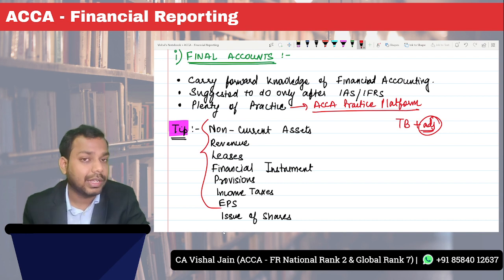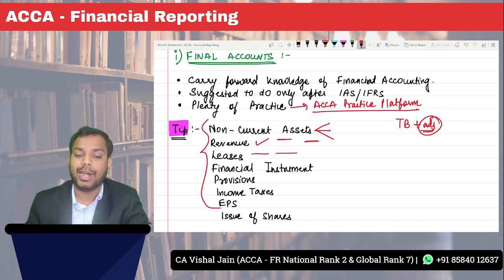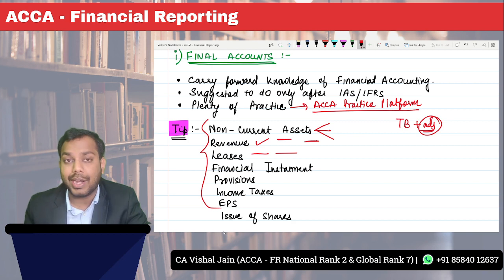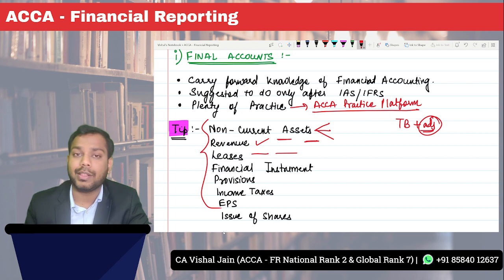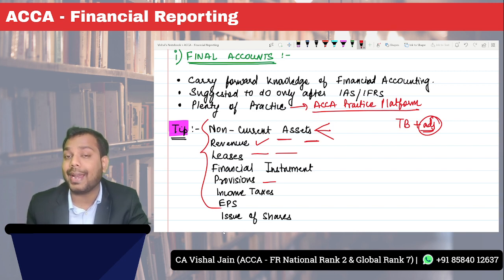Okay, so generally these are the standards which get tested in the final accounts. It can be the case that other standards can also be tested. Okay, but generally these are the adjustments. Non-current assets, either revaluation of the non-current assets or depreciation or impairment. If it comes to revenue, the revenue recognition over time or at a point in time. When it comes to leases, recognition of the right of use asset or recognition of a lease liability. When it comes to financial instruments, identification whether it is equity or a financial liability or a compound financial instrument, and the accounting therefore. Now again, recognition of provisions, whether it is a contingent liability, or a provision or a liability.